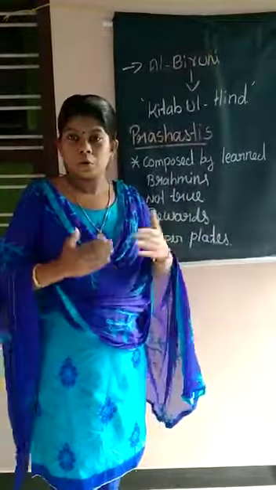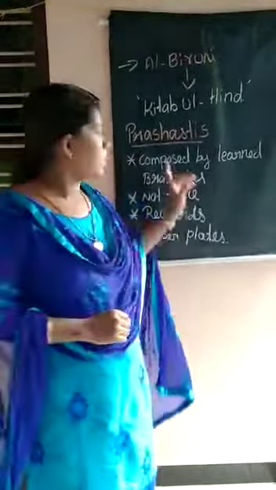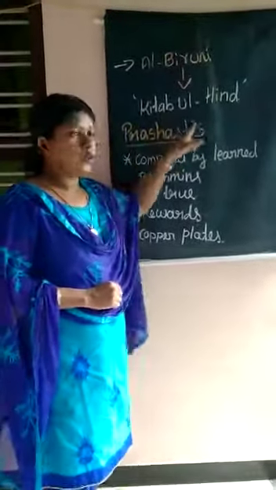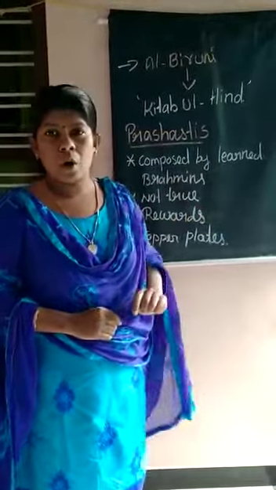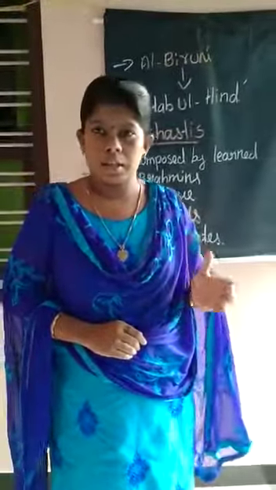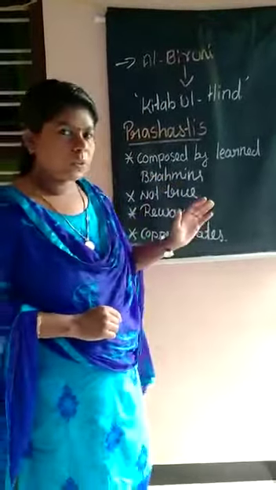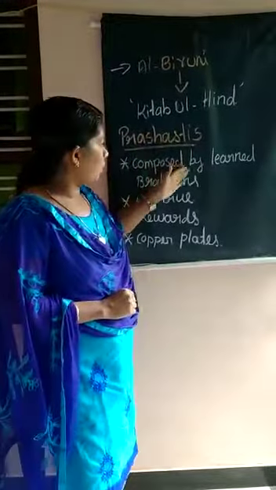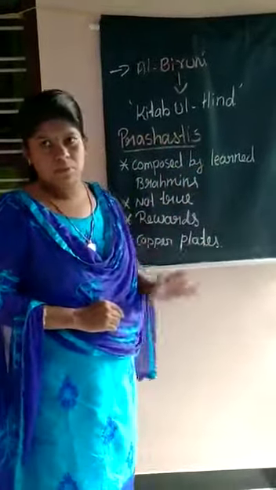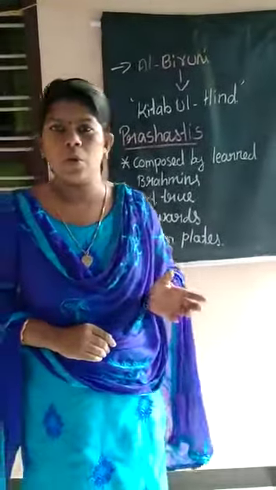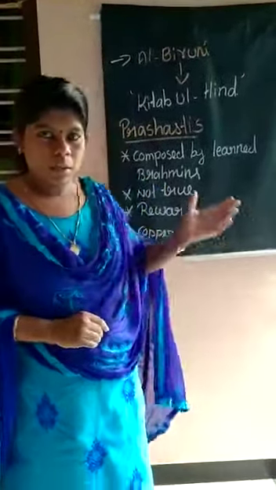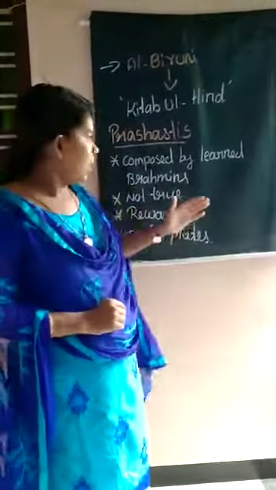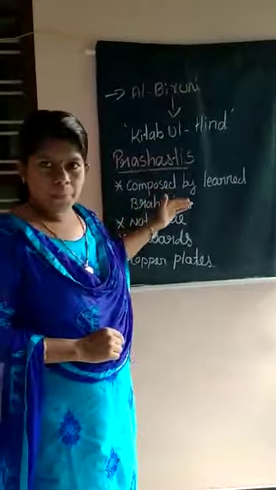Okay, another source used by historians to record early history is prashastis. Prashastis are used as sources for recording the early history. Now we are going to discuss what prashastis are. A prashasti is mainly composed by learned Brahmins, those appointed in the court of a king.